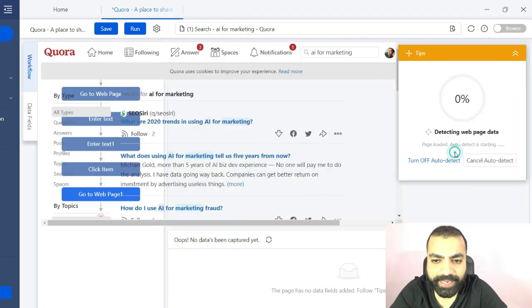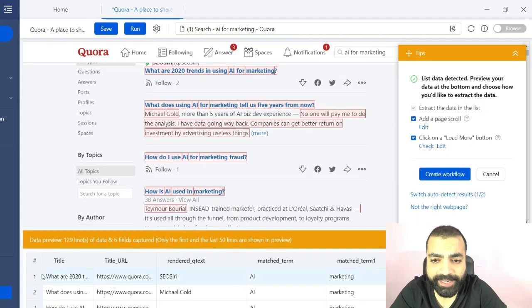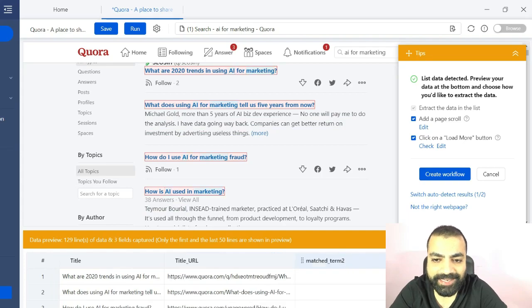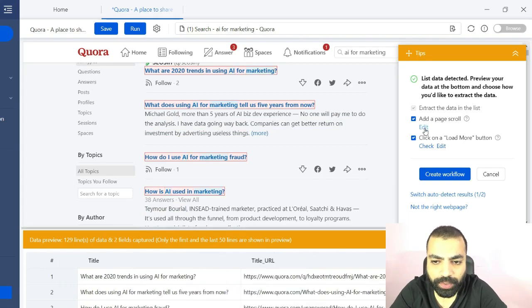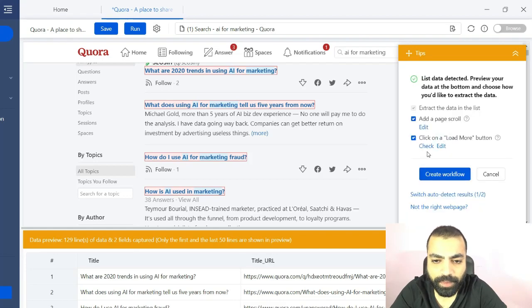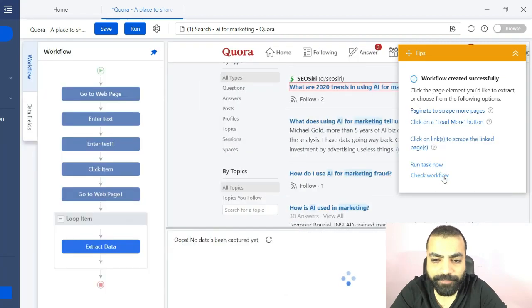Then click on Auto Detect Web Page Data. You will see it has scraped some fields, but we only need the first 2 columns, so I will delete the rest. You will see it has automatically added a page scroll. Click on Edit. Under Repeat, put 200 and increase the wait time to 3 seconds. Hit Confirm. Uncheck, click on Load More button because there is no Load More button. Then click on Create Workflow.